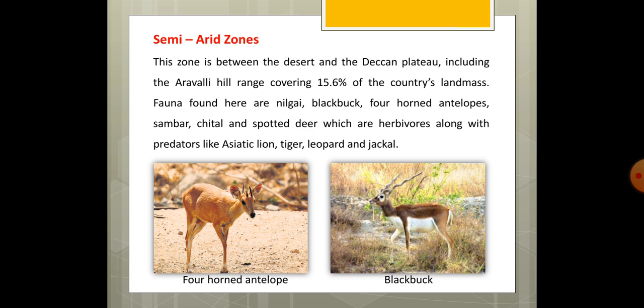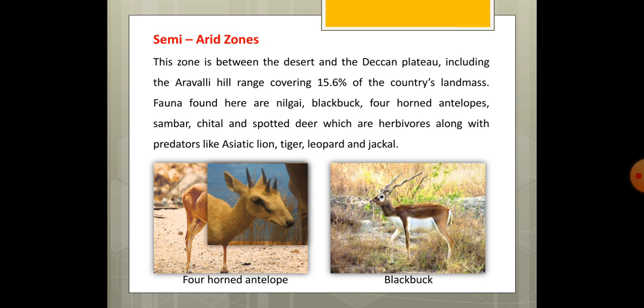Now comes the semi arid zone. This zone is between the desert and the Deccan Plateau. It includes the Aravalli Range, and it covers 15.6% of the country's landmass. The fauna found here are nilgai, blackbuck, four-horned antelopes, sambar, cheetal, and spotted deer, which are herbivores, along with predators like Asiatic lion, tiger, leopard, and jackal. Four-horned antelopes, you can see that there are four horns on this antelope, two in front and two behind.